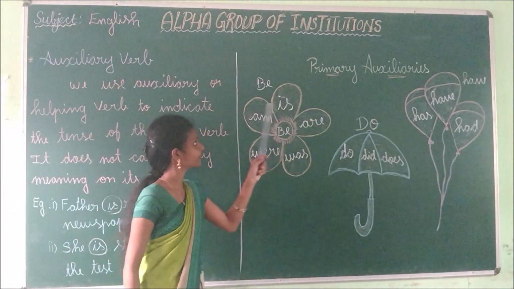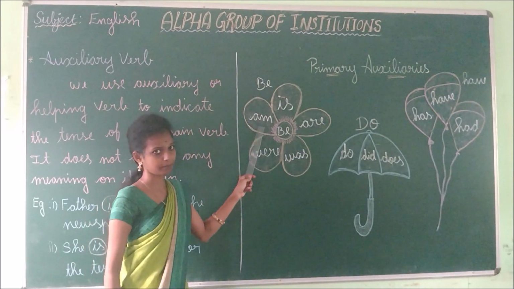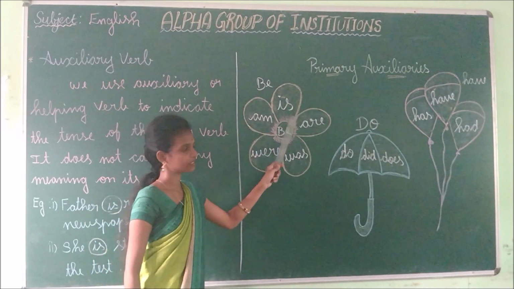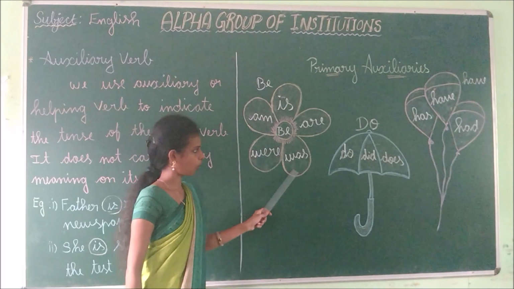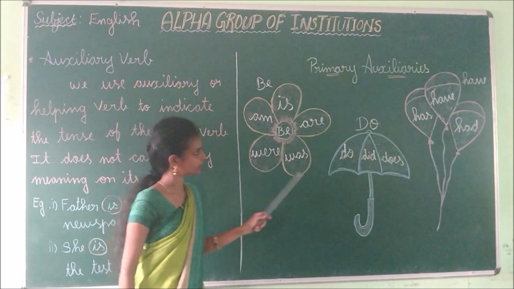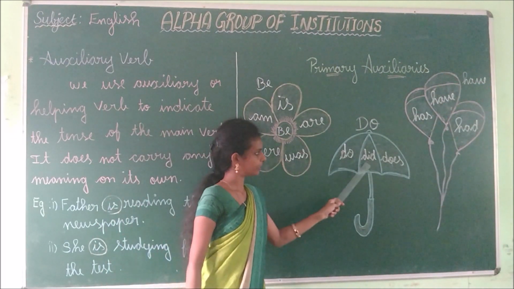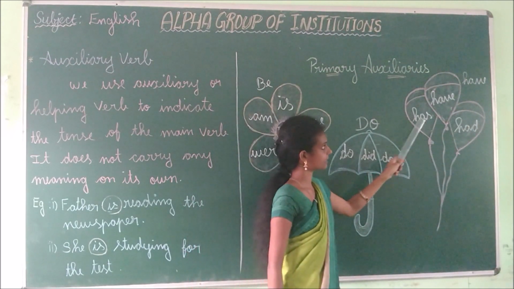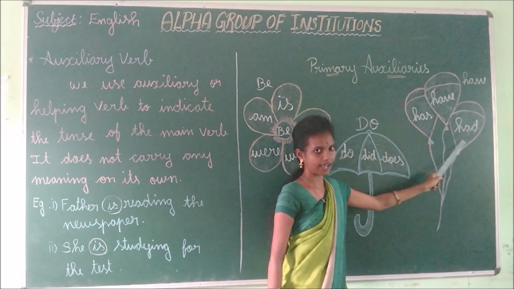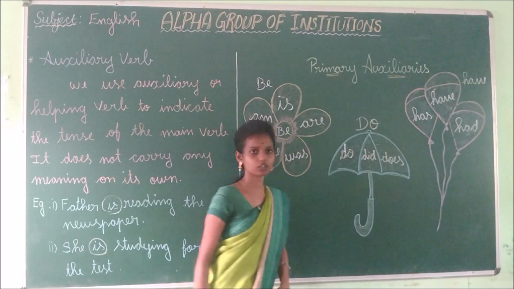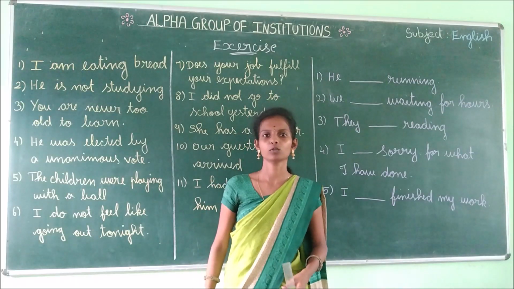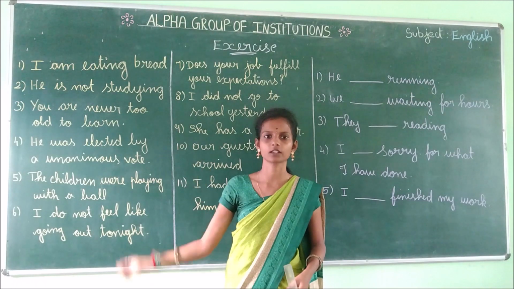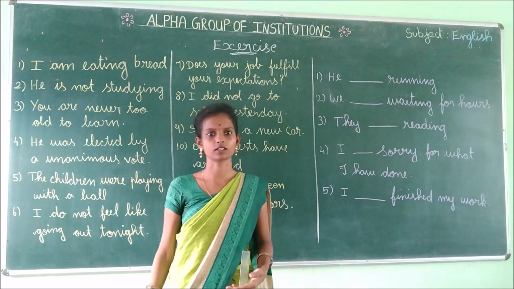Primary auxiliaries. Be verb: am, is, are, was, were. Do, did, does. Has, have, had. Do you all understand, children? Now we are going to do this exercise using primary auxiliaries.